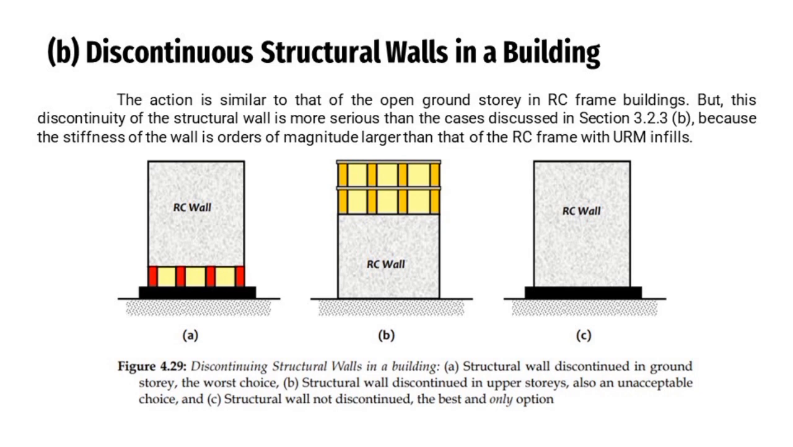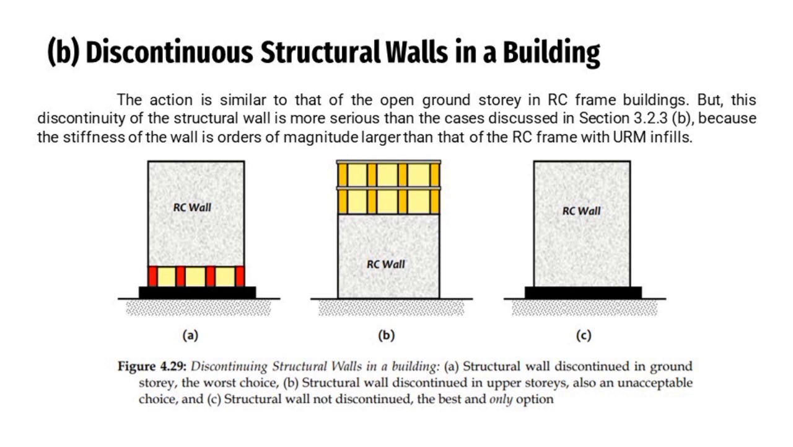So the action is similar to that of the open ground story in RC frame buildings, but this discontinuity of the structural wall is more serious than the cases discussed kaganina, because the stiffness of the wall is orders of magnitude larger than that of the RC frame with URM infills. So under sa discontinuing structural walls in a building, kay nag-compare siya og tatlo.